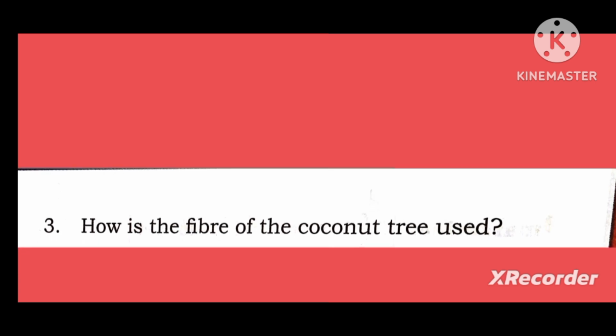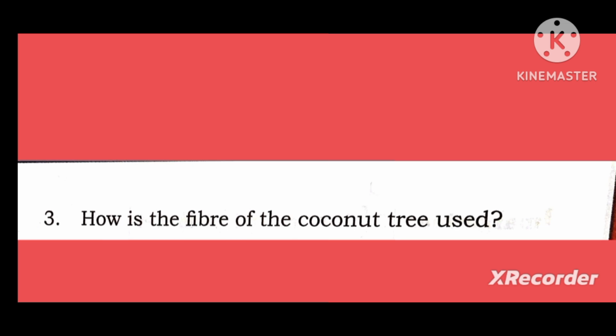Third question, how is the fiber of the coconut tree used?